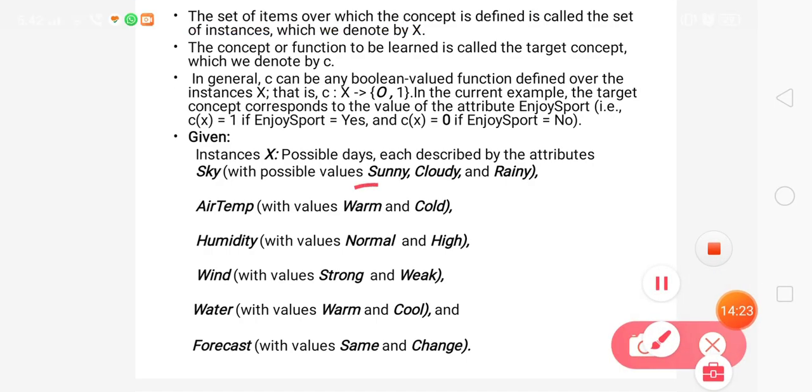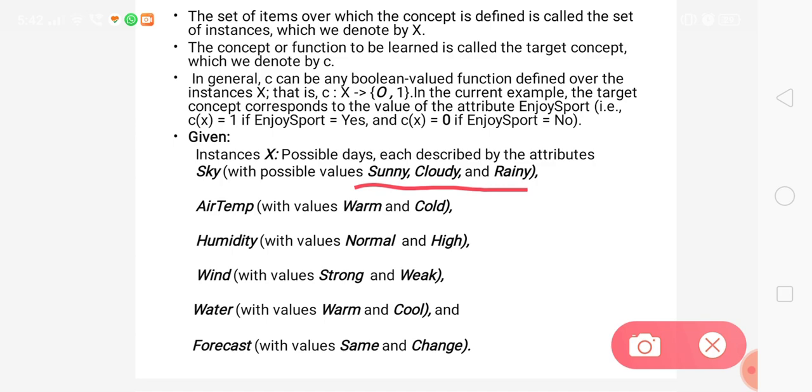For sky, 3 possible values are there: sunny, cloudy and rainy. If it doesn't matter whatever the sky condition is, we represent it with the question mark. If it doesn't accept any value for that constraint, we represent it with the null value.